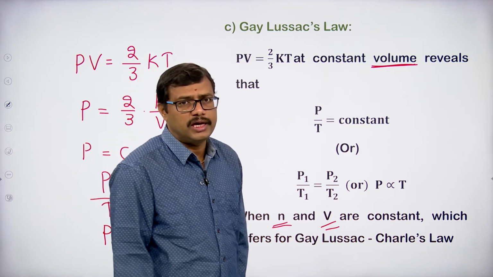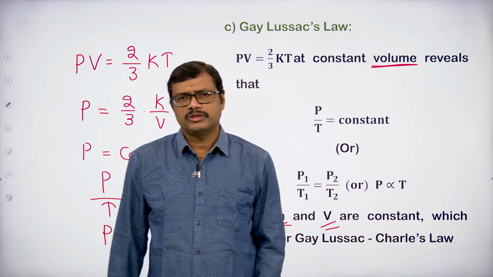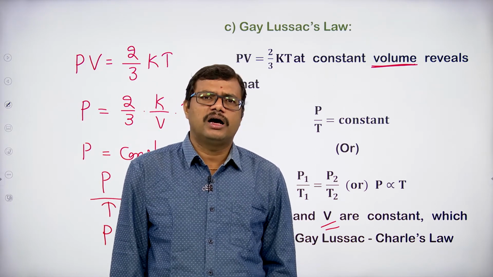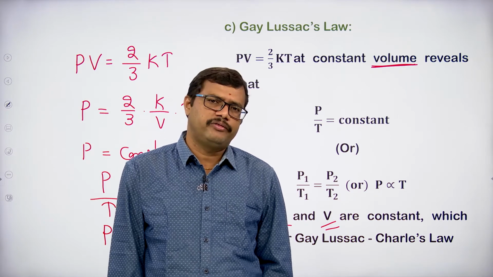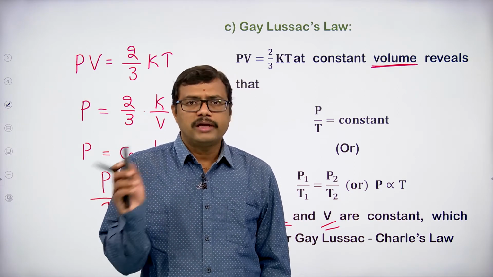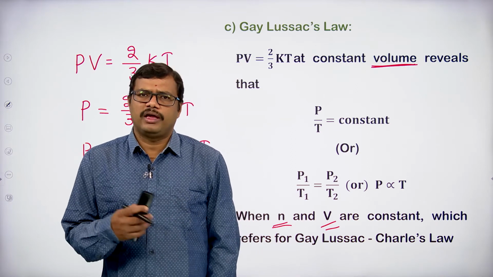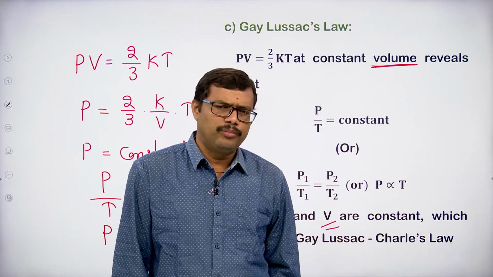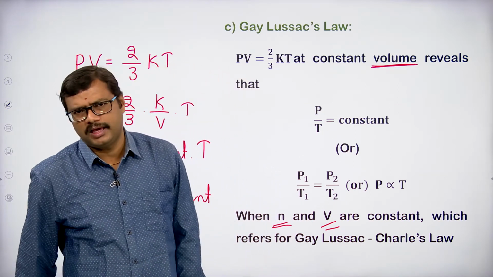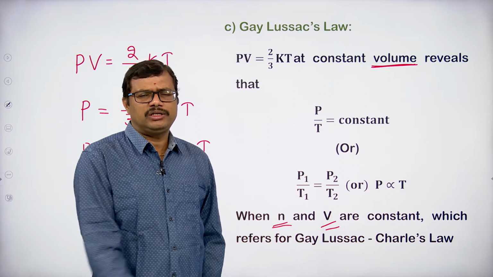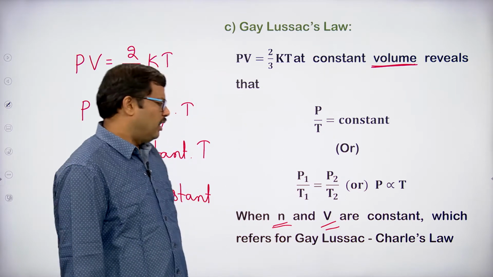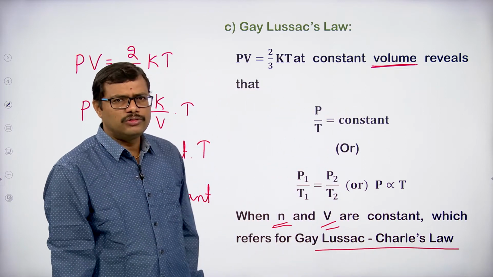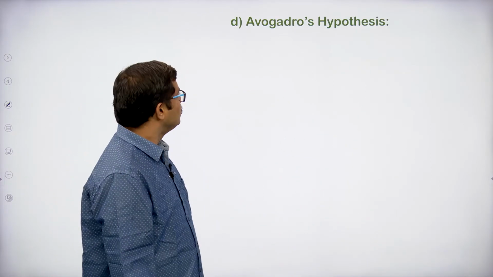Another form of Gay-Lussac's law is that for a fixed amount of a gas, the pressure of a gas increases or decreases by 1 by 273 of its pressure at 0 degree centigrade for every 1 degree rise or for every 1 degree fall of temperature. So, that is one way of stating Gay-Lussac's law. In the same fashion Charles' law is given, and sometimes it is also called Gay-Lussac's Charles law.